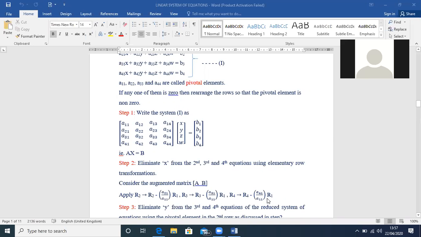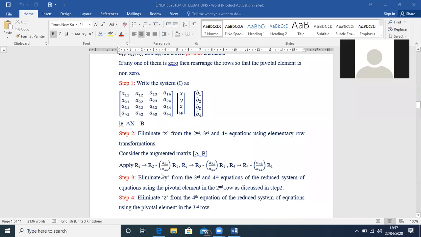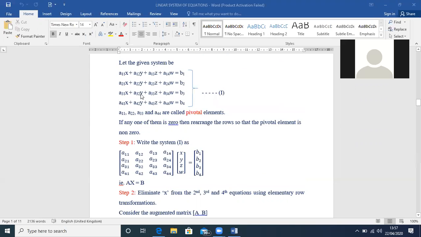That is what these transformations mean. After the elimination of x from the second, third, fourth rows, you will get a reduced matrix. Then in step 3, you have to eliminate y from the third row and fourth row.